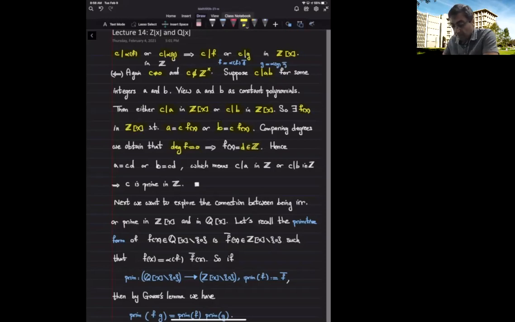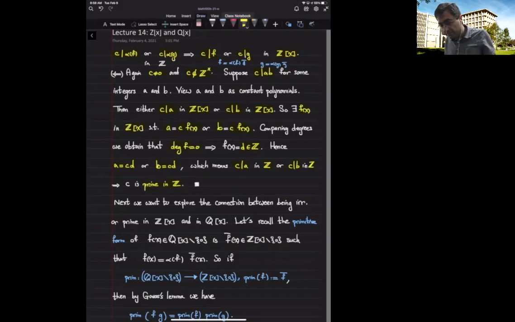So that means that either A is an integer multiple of C, or B is an integer multiple of C, which means either C divides A in the ring of integers, or C divides B in the ring of integers, which is equivalent to saying that C is prime in the ring of integers.